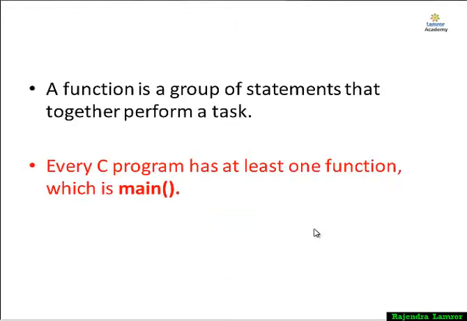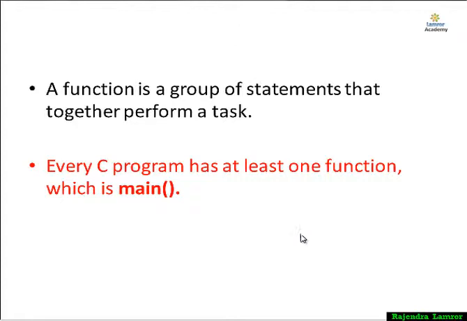A function is a group of tasks defined together. This is called a function. The main advantage of a function is that we can easily understand the code of the program. If you define small functions, we can understand it easily. Another advantage is that we can divide our program into different parts. If you have code you want to use many times, then also we define a function, so we do not need to write the same code many times. We just call the function and it will automatically use this code.